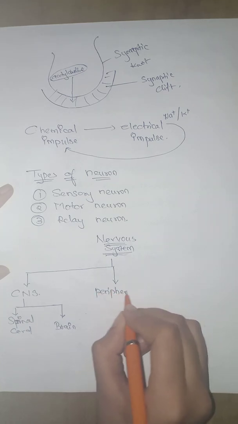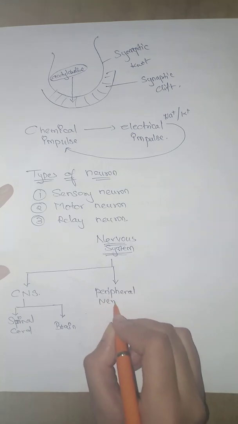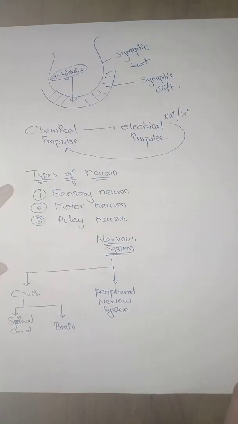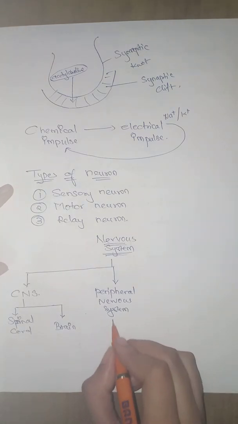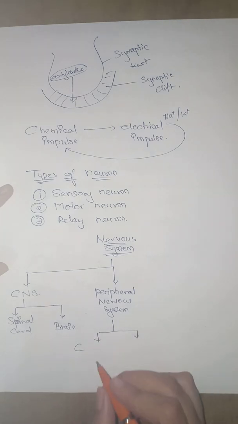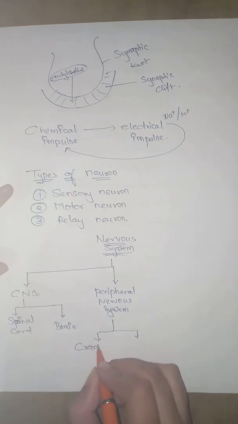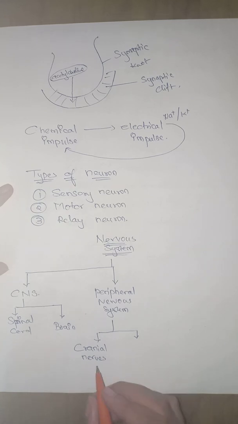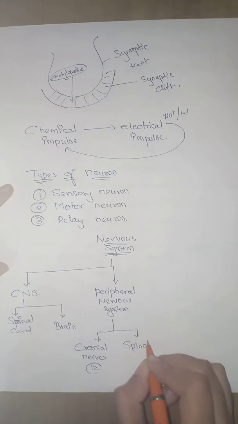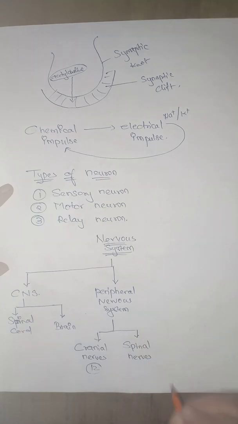When you talk about another, that is called your peripheral nervous system. The peripheral nervous system consists of two types of nerves. One is called the cranial nerves, which are 12 in number, and the other are your spinal nerves that arise from your spinal cord, and they are 31 in number.